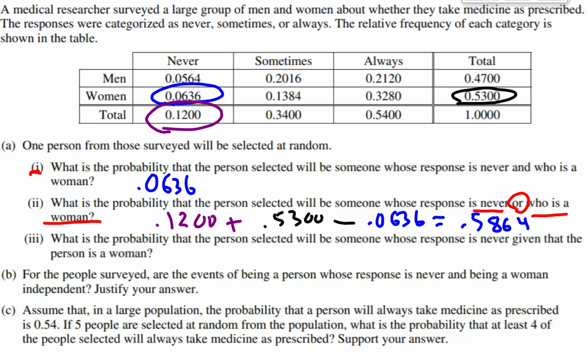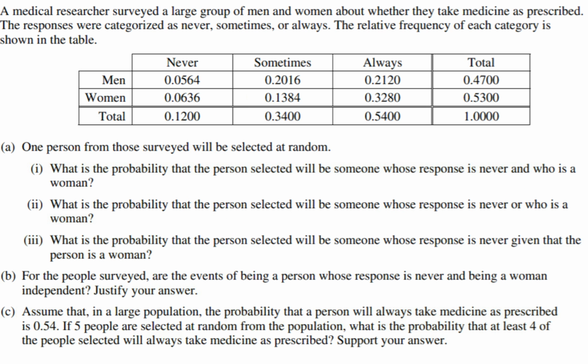All right, so on to the third part of this question. Let's go to a new page here. I'm getting a little crowded with information. So the question we're working on is right here. What is the probability that the person selected will be someone whose response is never, given that the person is a woman? All right, so be really careful. When you see the words "given that" you have something called a conditional probability. We have notation for that.